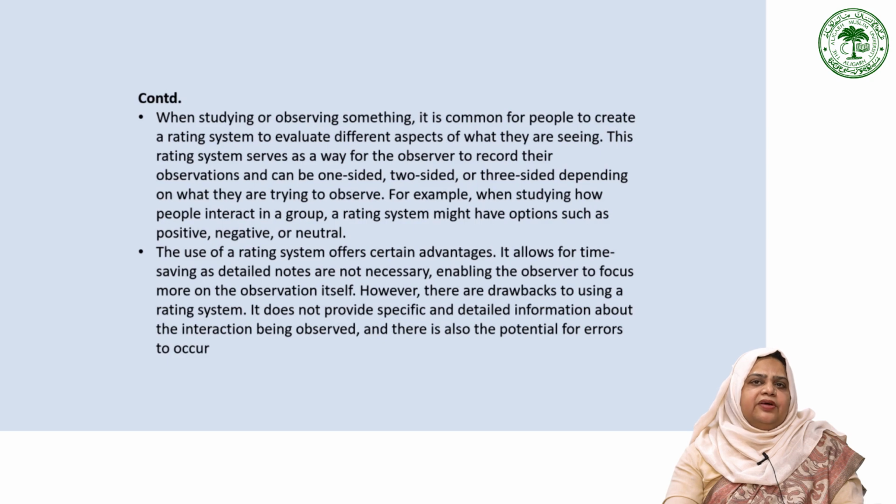Furthermore, researchers should be aware of potential errors that can arise when using a scale. These errors can stem from subjective interpretations, biases, or oversimplification of complex interactions. So, it is crucial to remain vigilant and critically evaluate the data collected through the scale to ensure accurate and reliable results.